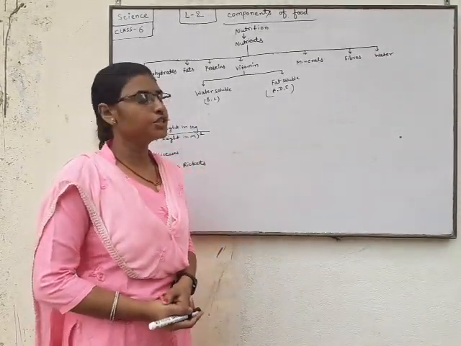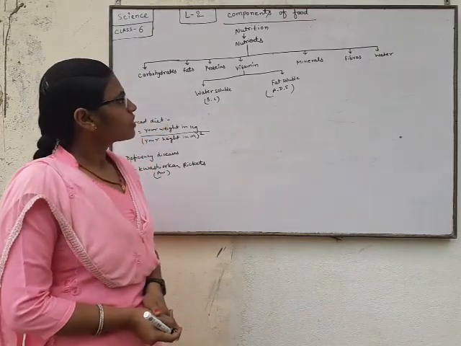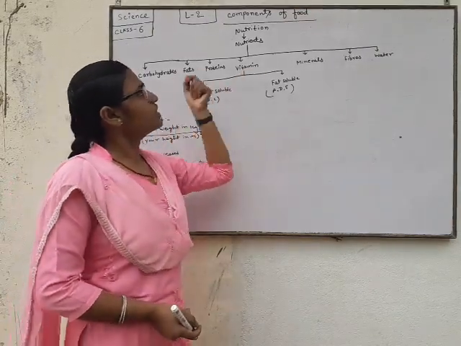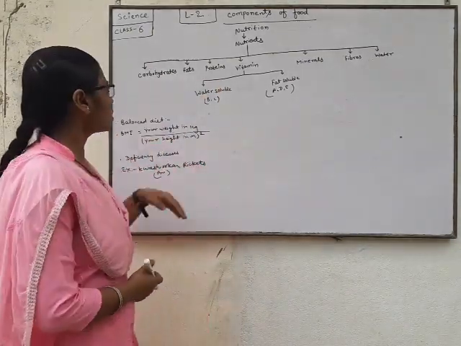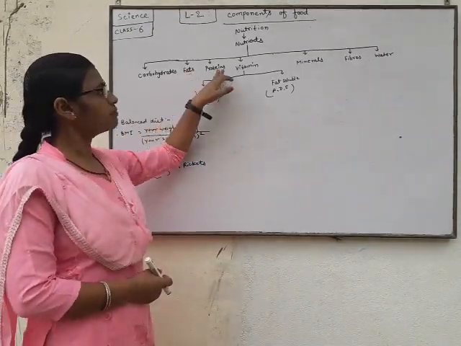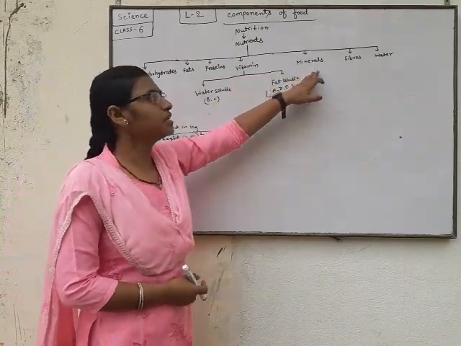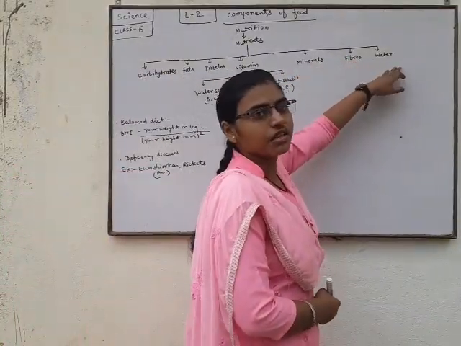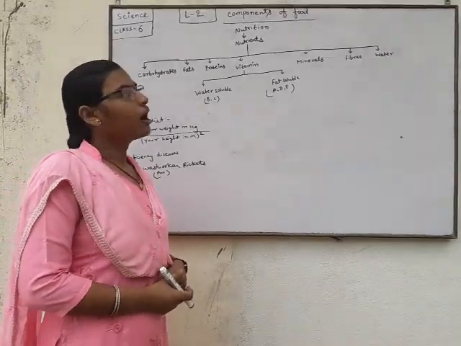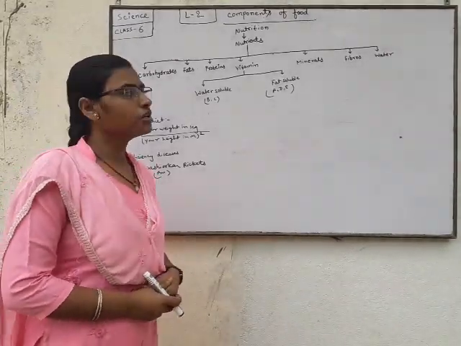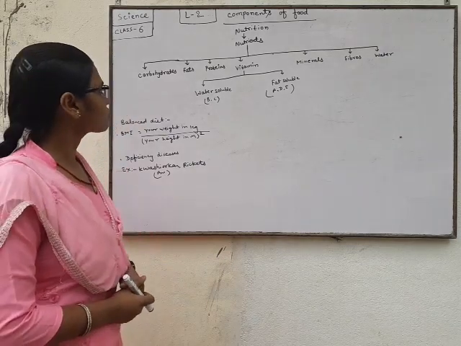There are many nutrients, which are called the components of food, such as carbohydrates, fats, proteins, vitamins, minerals, fibers, and water. They are the components of food and are also called nutrients, which begin from the process of nutrition.